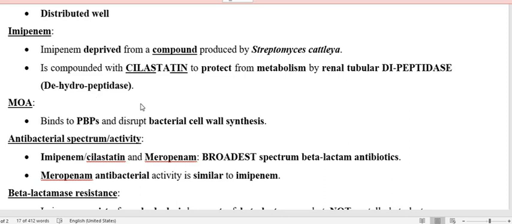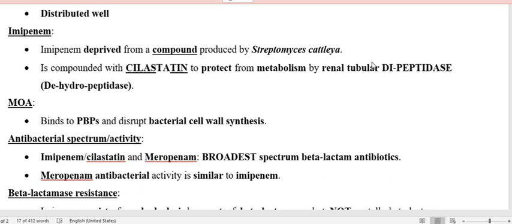Where is this enzyme present? It is present in the brush border of the renal proximal tubule. So what is the function of this enzyme? This enzyme is going to metabolize the imipenem. So imipenem gets metabolized within the kidney, and after the metabolism, imipenem forms a toxic metabolite.